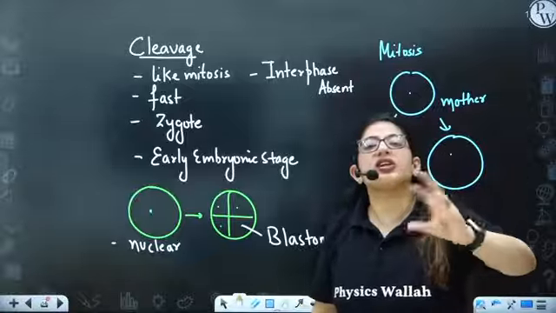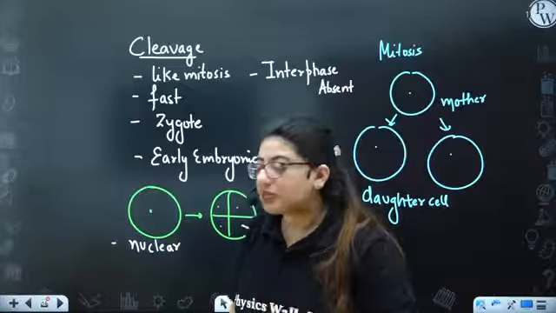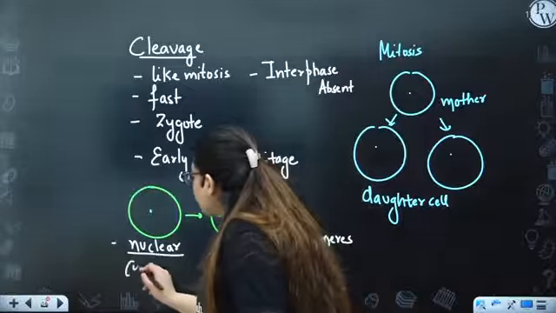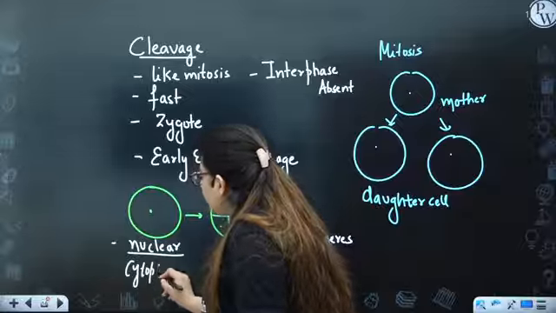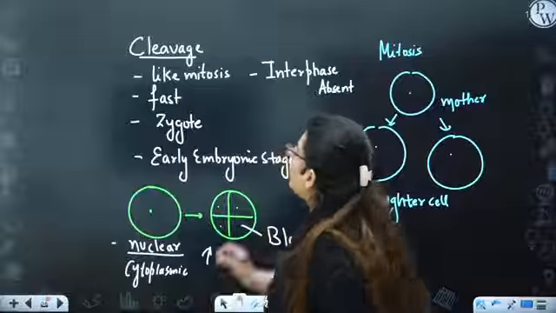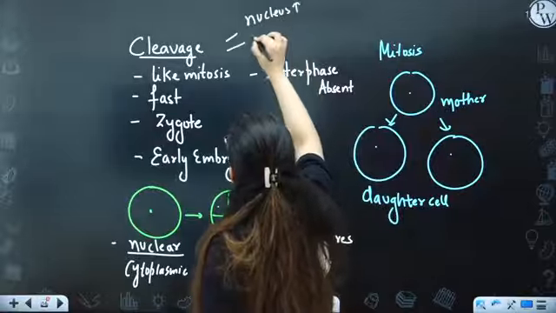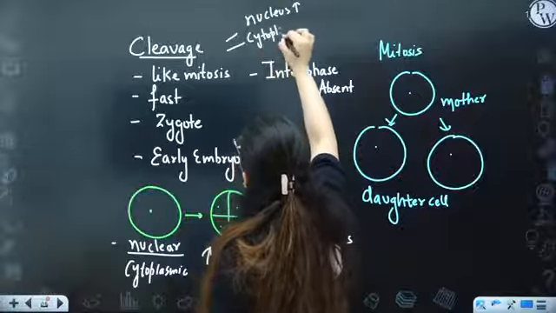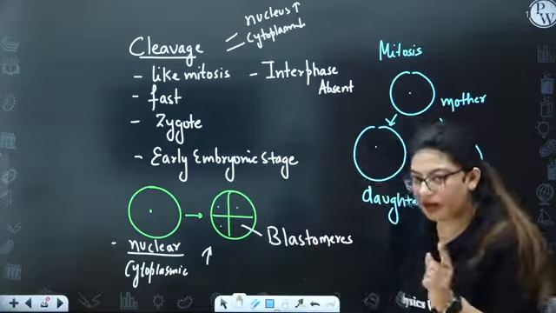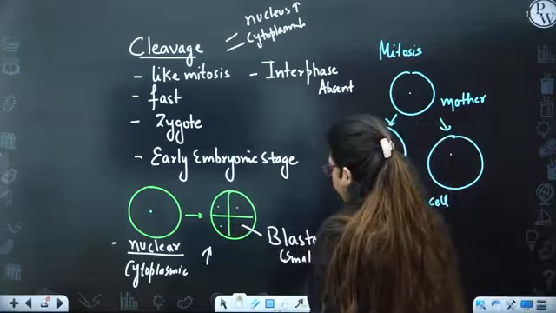The focus is on the genetic material. The nucleus is increasing, the cytoplasm is not. As a result, the nuclear to cytoplasmic ratio increases, because the nucleus is increasing while the cytoplasm stays the same. This is how the daughter cells, the blastomeres, are smaller than the zygote.